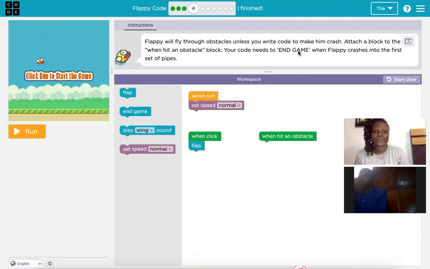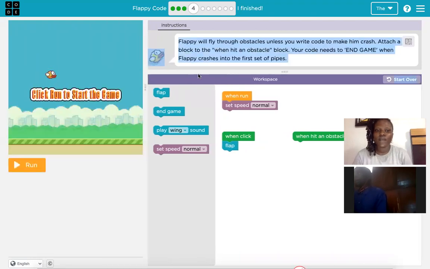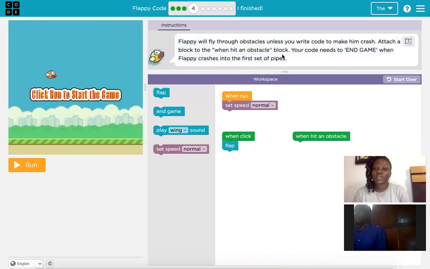Puzzle 4. Flappy will fly through obstacles unless you write the code to make him crash. So what should happen when Flappy hits an obstacle? That's what we want to set now. It says here, your code needs to end game when Flappy crashes into some set of pipes.